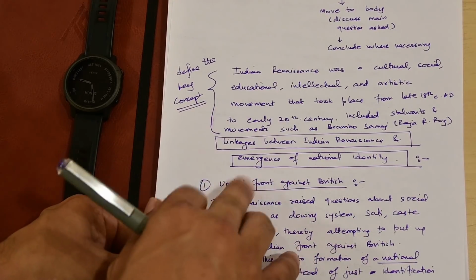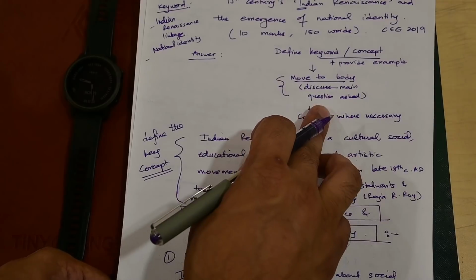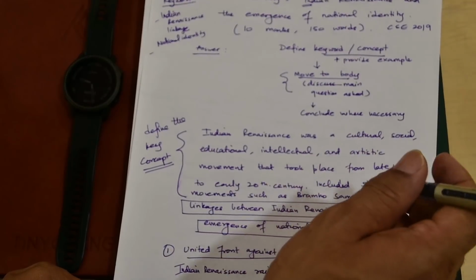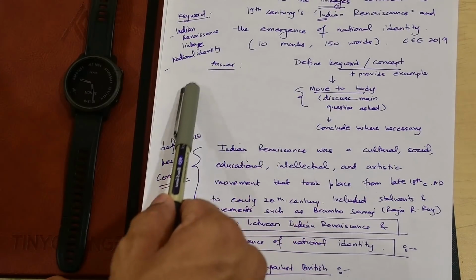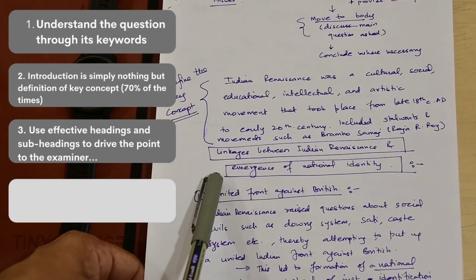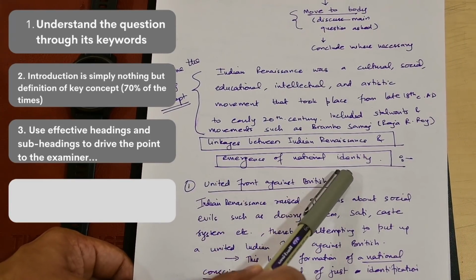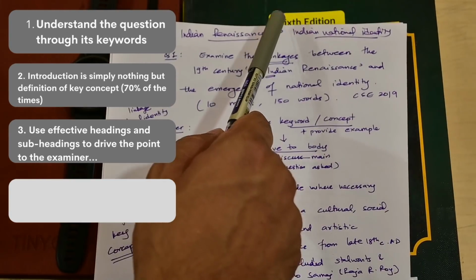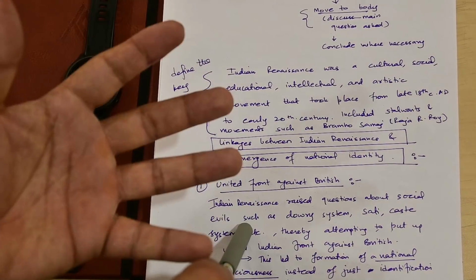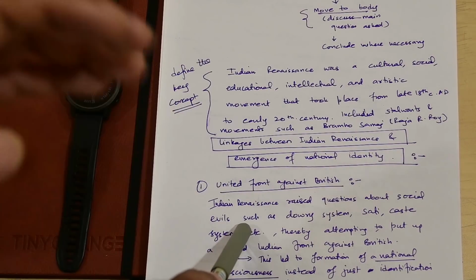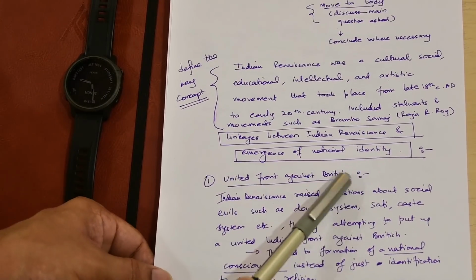Now the next thing is I'm going to move on to the body to discuss the main question that has been asked by UPSC. What is the main question? The main question is what are the linkages between the Indian Renaissance and the emergence of national identity. So I will take this as my subheading, because this is what I'm going to answer in my body: linkages between the Indian Renaissance and the emergence of national identity. Simply from the question only I have picked it up, and that's how you go about it. Alright. Now what are the linkages? What happened in the Indian Renaissance, and what were the linkages between that and the emergence of the Indian national movement? That's what I have to focus on.